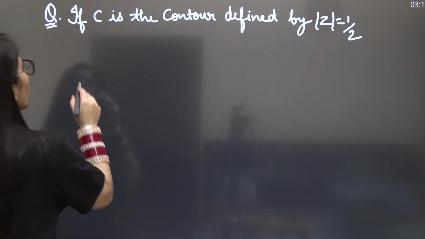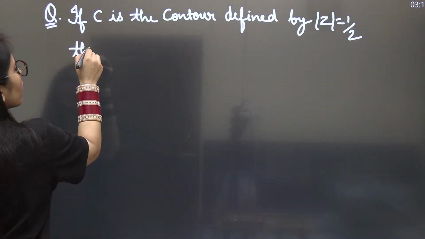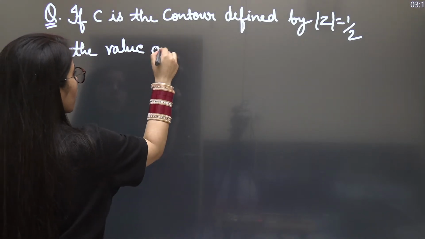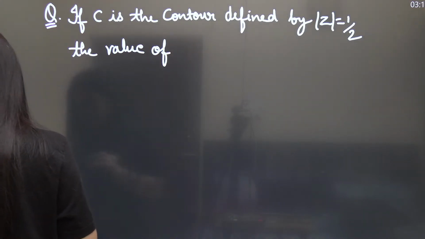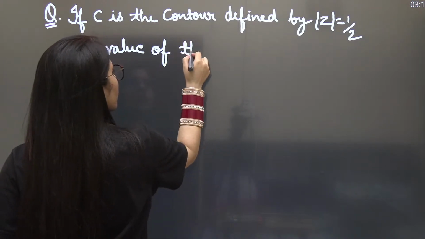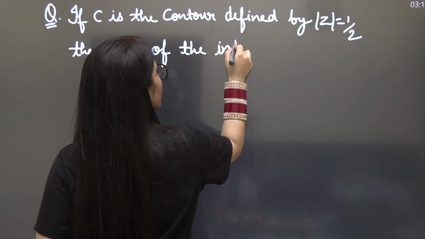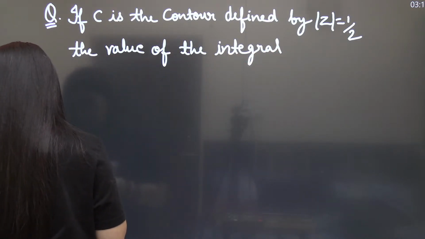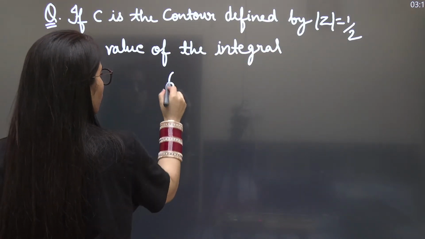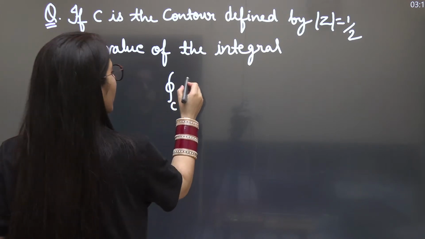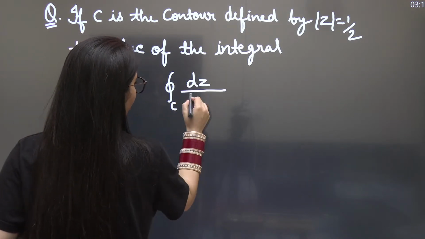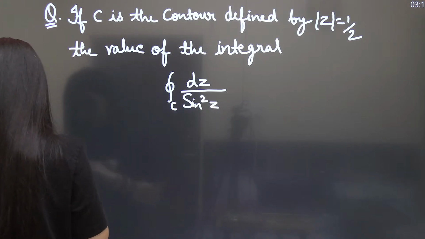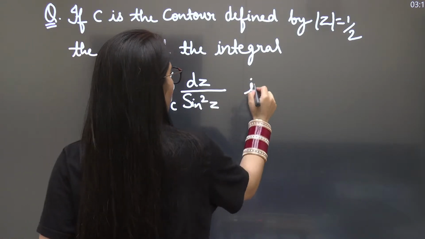The value of the integral, the integration over the closed contour C of dz upon sine square z, this value you just have to find.